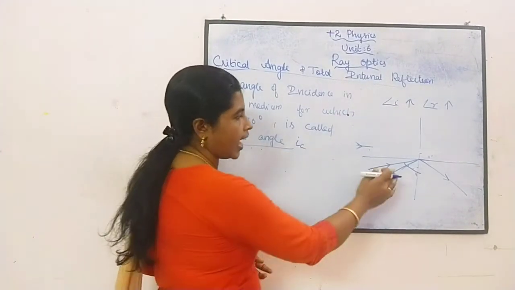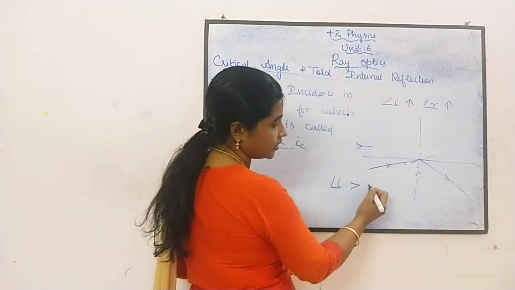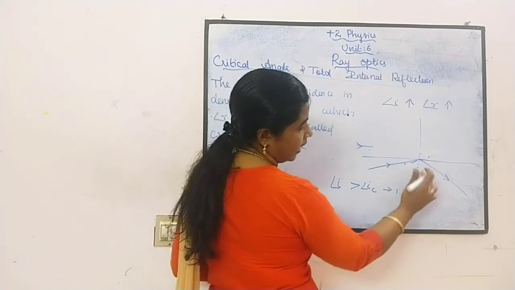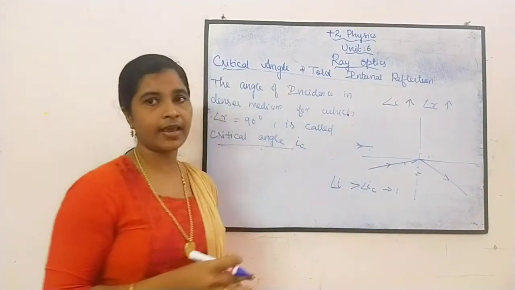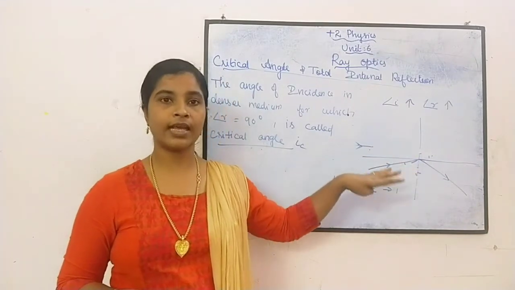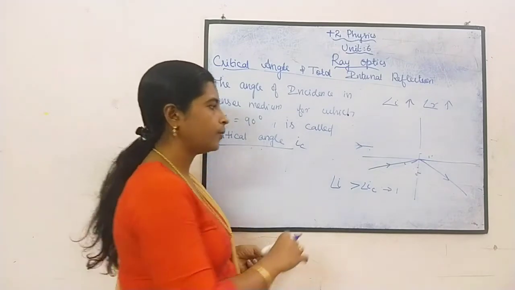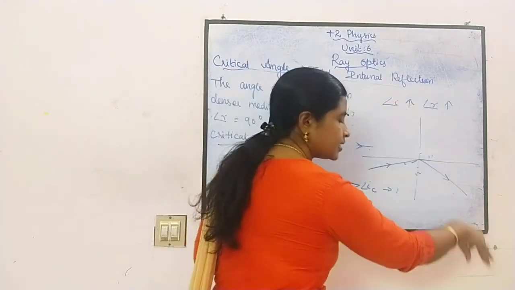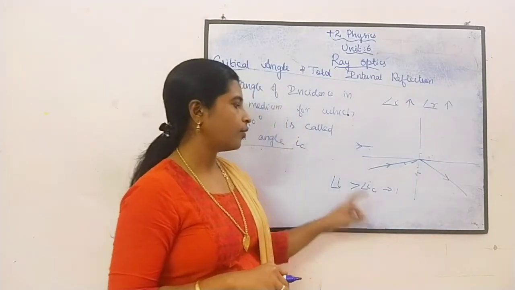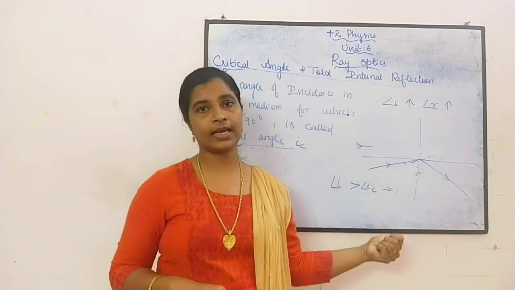Okay, if the angle of incidence is greater than the critical angle, then the light is reflected back to the same medium. So this phenomenon is named total internal reflection. Why? Because it is reflected in the same medium. So internal, it happens inside itself, when the angle of incidence is greater than the critical angle.